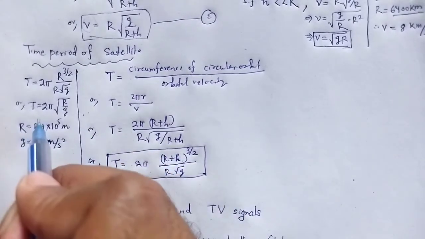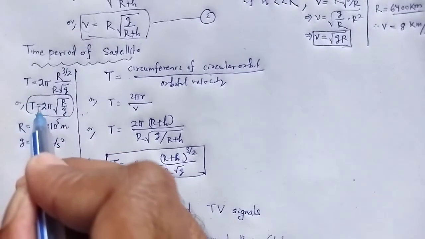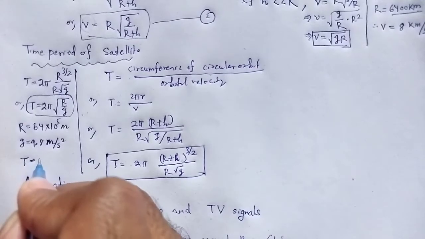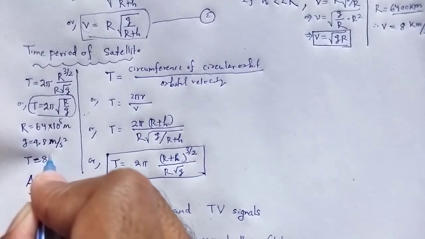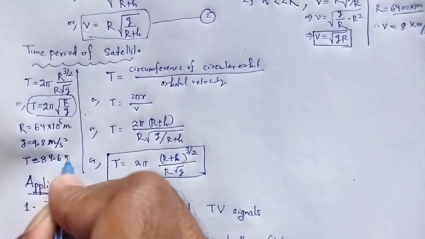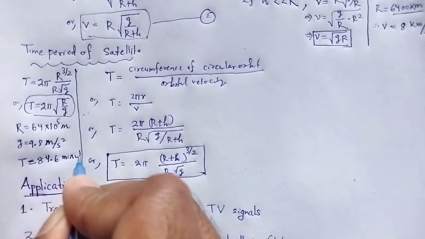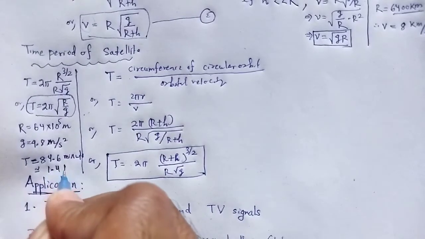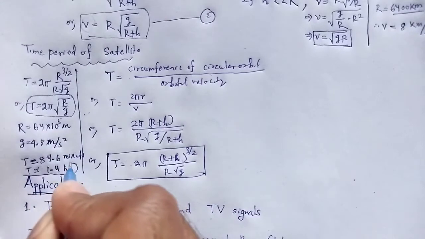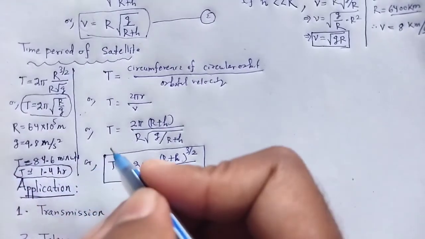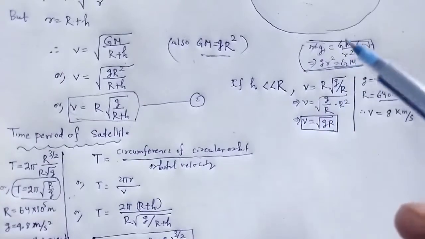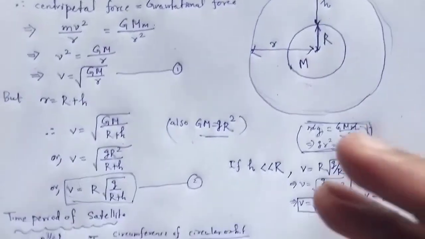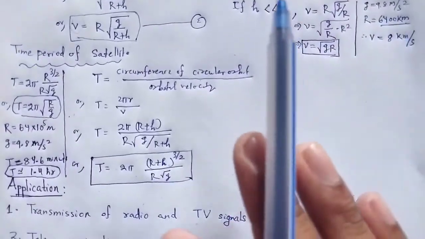Then putting these values in the special case equation, we find T is equal to 84.6 minutes, or nearly equal to 1.4 hour. That is, the time period is 1.4 hour. The time taken by the satellite to take one revolution around the earth. This is the time period of the satellite.